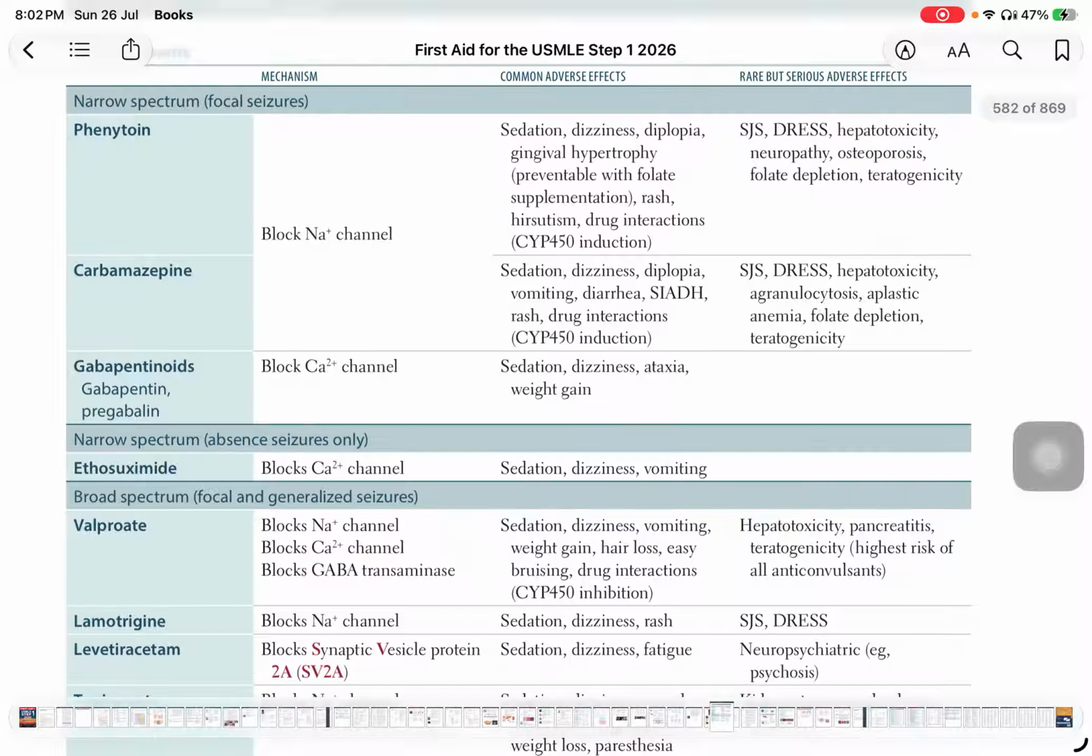And phenytoin causes neuropathy, osteoporosis, folate depletion, and teratogenicity, while carbamazepine causes agranulocytosis, that is an important adverse effect, agranulocytosis, aplastic anemia, folate depletion, and teratogenicity. So common is folate depletion, that is caused by phenytoin and carbamazepine, and also teratogenicity, but important for carbamazepine is agranulocytosis and aplastic anemia.